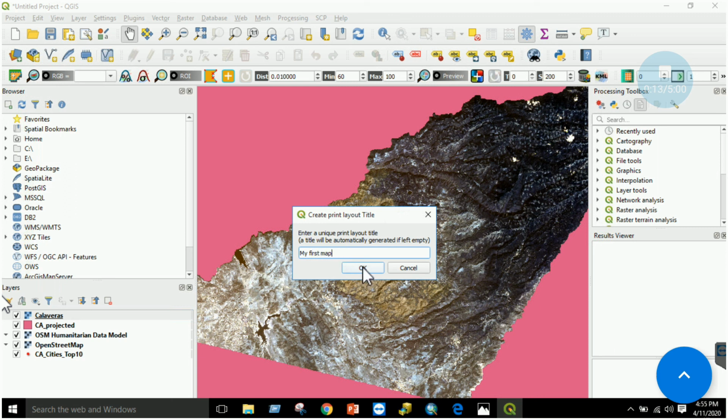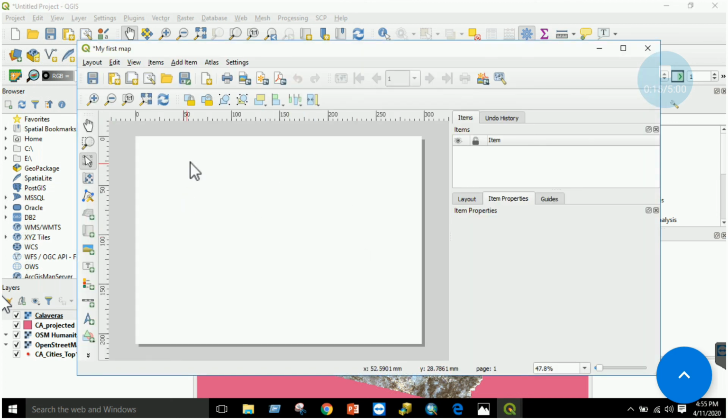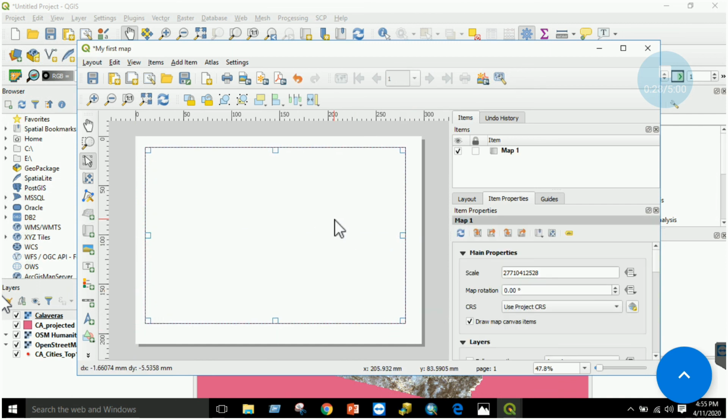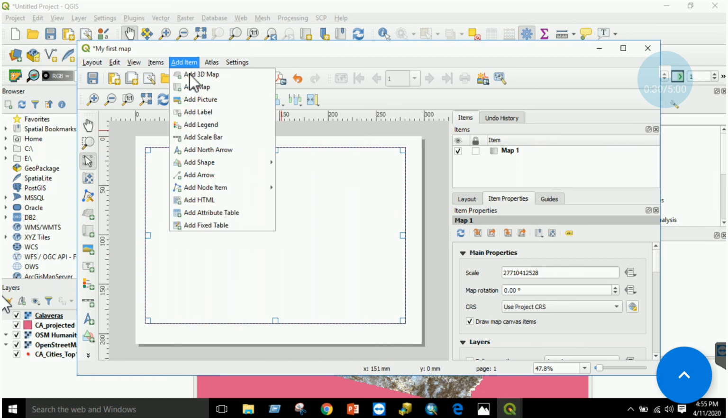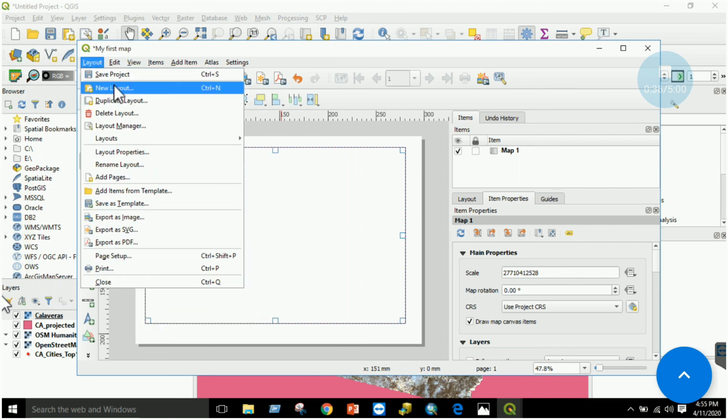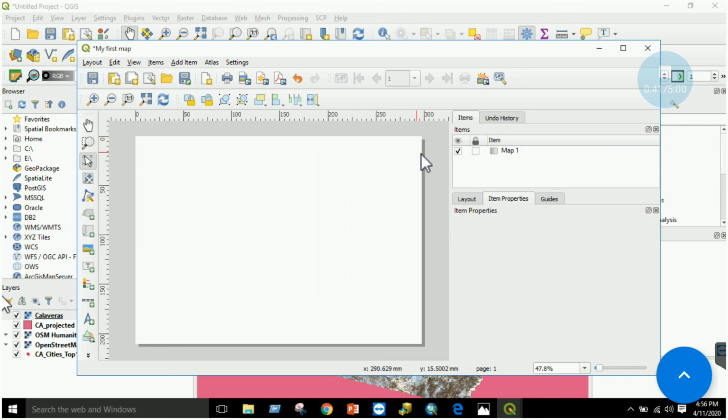click OK, and here you can draw your map, but I would prefer that if you have ArcMap, use that. If you do not have it, then use this. Similarly, you can add various items: legend, north arrow, rectangle, etc. And then you can use other tools as well, right? So this is the map layout window where you can map and add your data items.